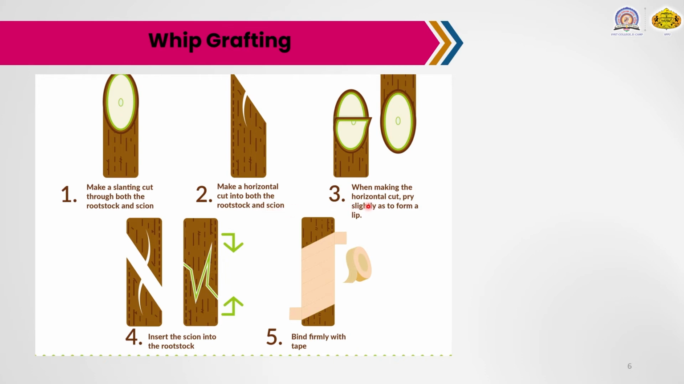Then make a horizontal cut into both the rootstock as well as the scion. When making the horizontal cut, the slanting pieces form a shape like a leaf. Then insert the scion portion into the rootstock, and finally bind it with a polythene bag or with the help of tape. These are the simple procedures of whip or tongue grafting.